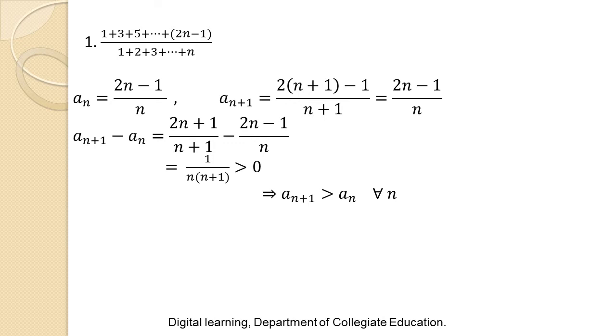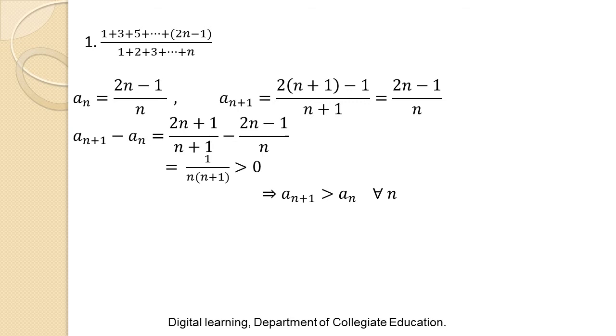Let us take the first problem, 1 plus 3 plus 5 up to 2n minus 1 divided by 1 plus 2 plus 3 up to n. The nth term of the sequence an can be written in the form (2n minus 1) divided by n. An plus 1, the next term of the sequence, can be obtained by replacing n by n plus 1. After simplifying, we get (2n plus 1) divided by n plus 1. Take the difference of an plus 1 and an.